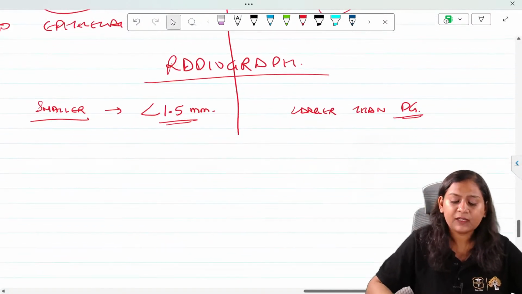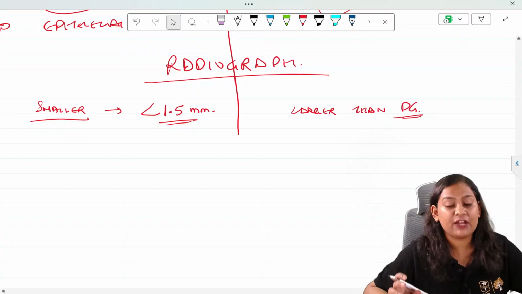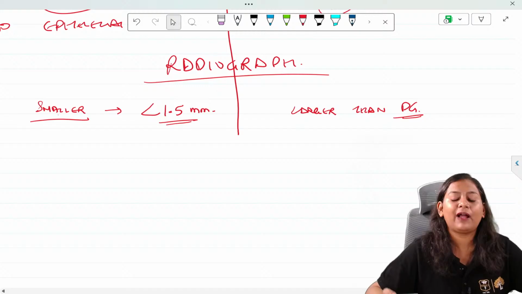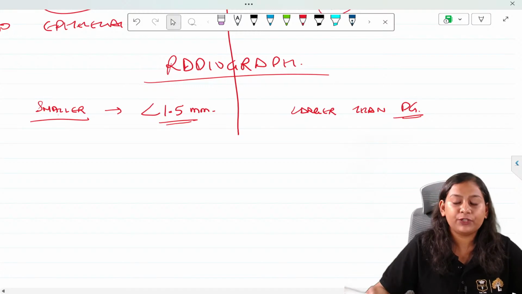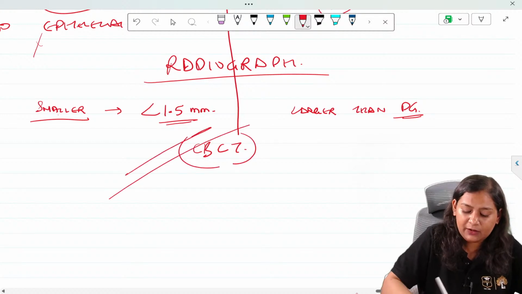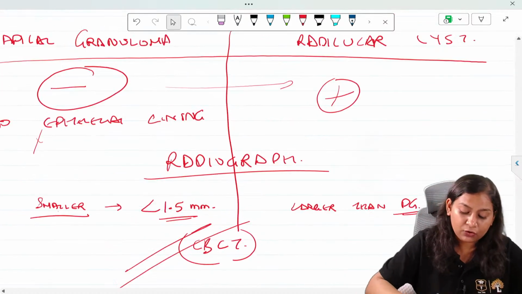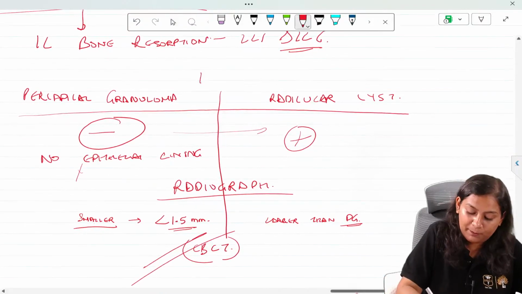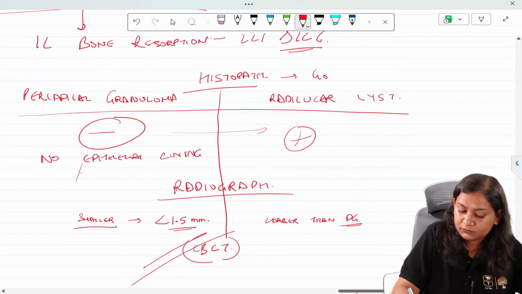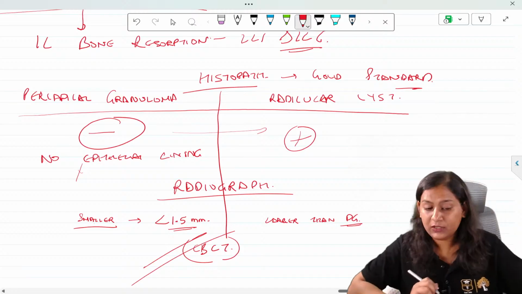But in the recent Schaeffer's edition, they have written that CBCT can provide a more accurate diagnosis than biopsy. So if you have to differentiate cyst and granuloma, and they have not mentioned the histopath but have mentioned CBCT, then mark CBCT. But the gold standard is histopath. It is the gold standard.